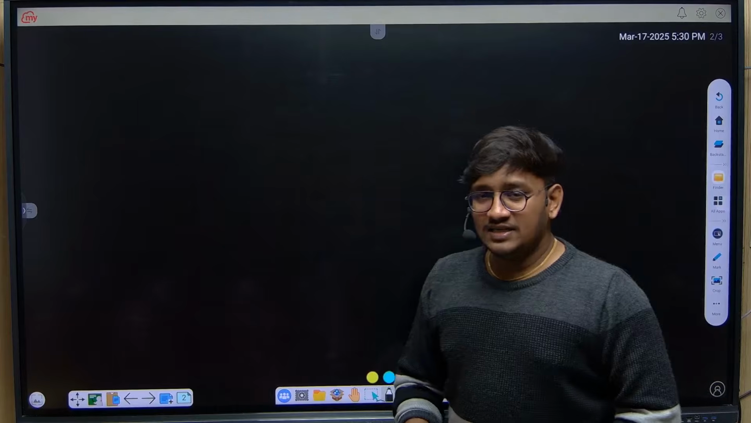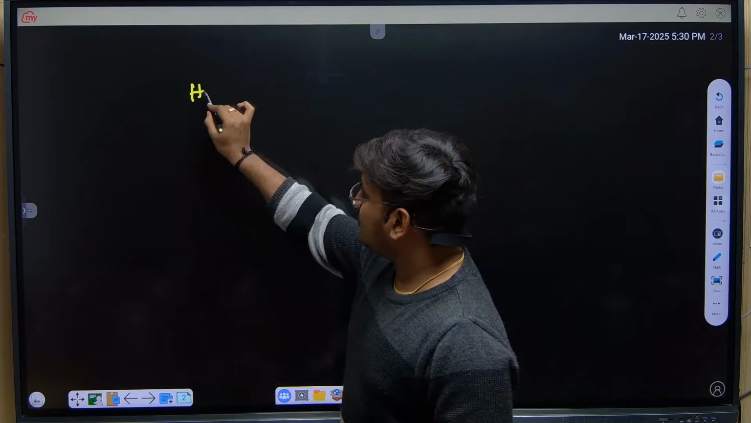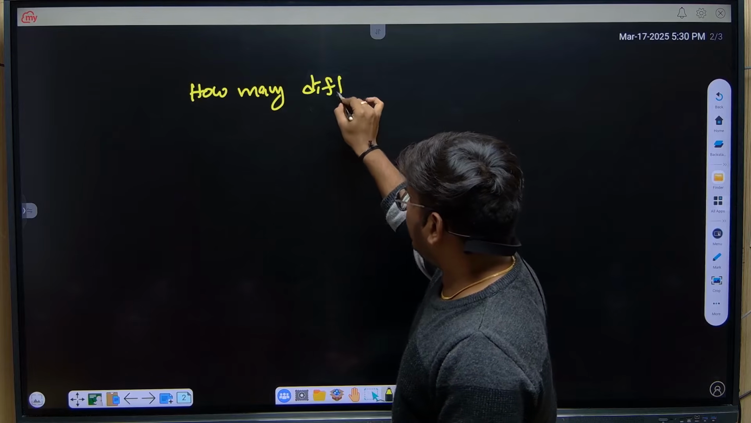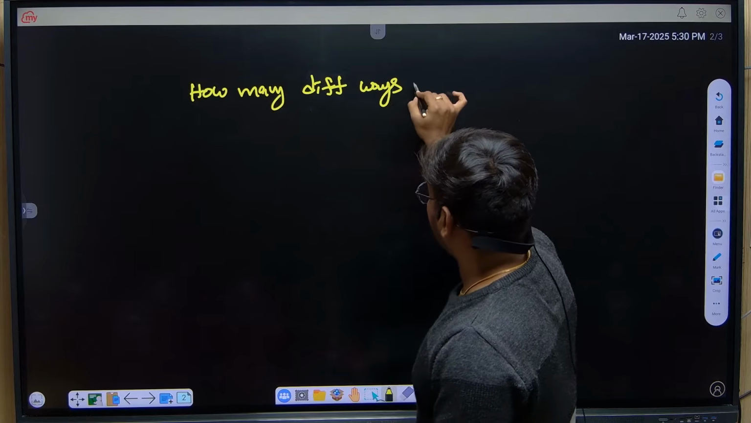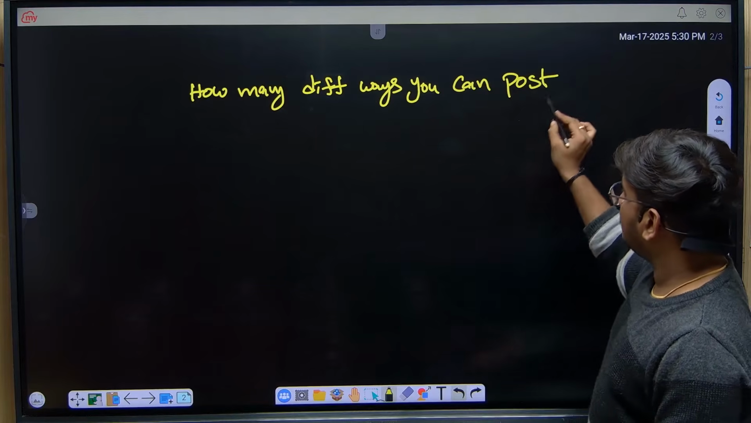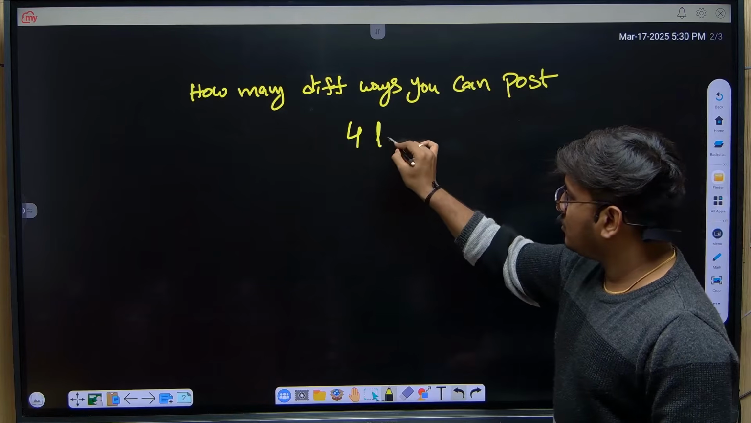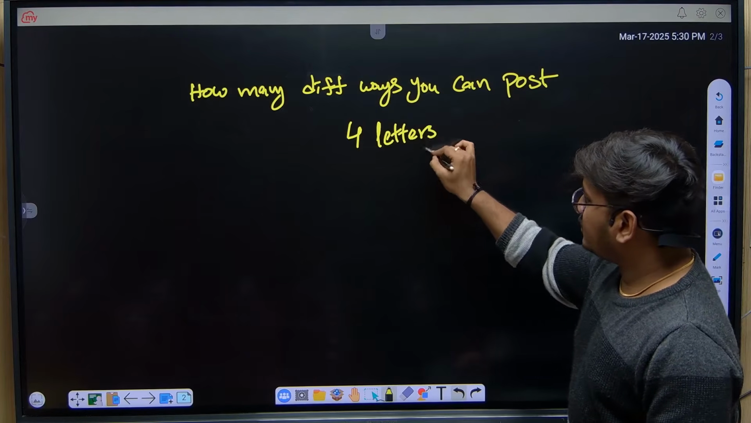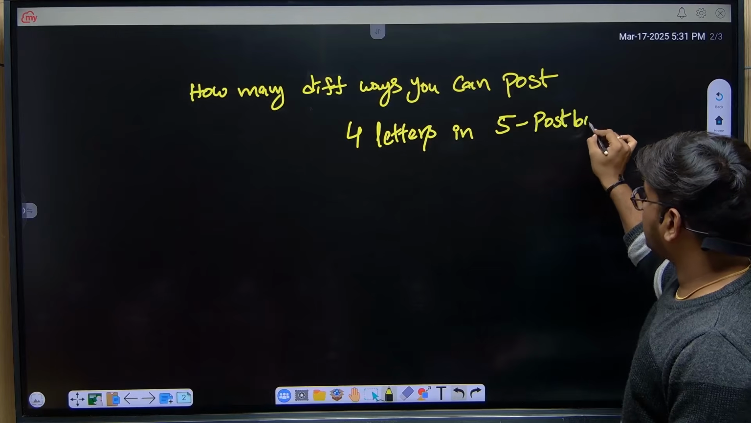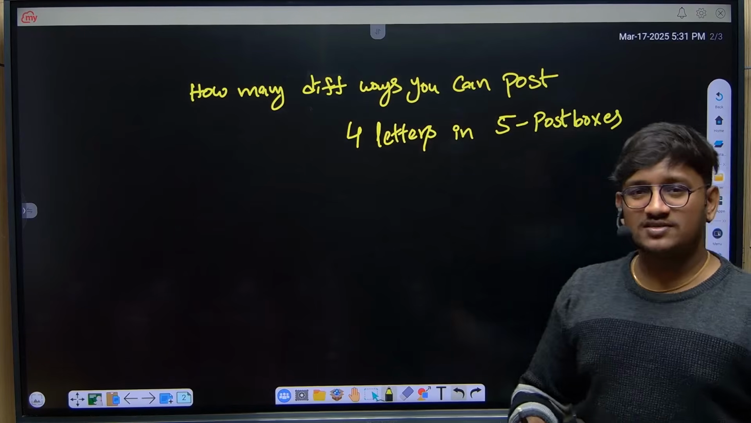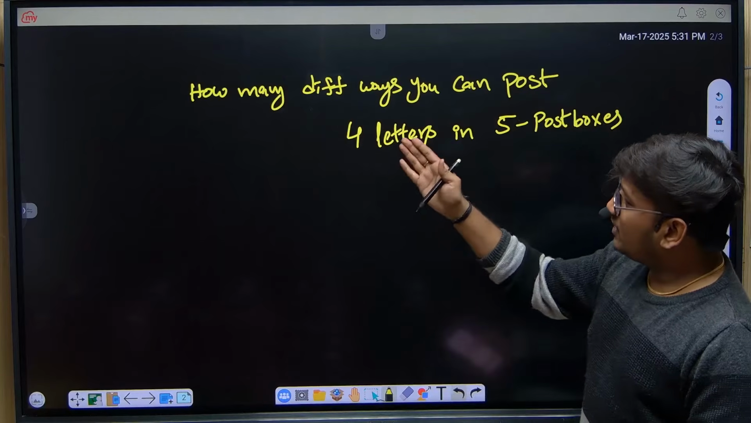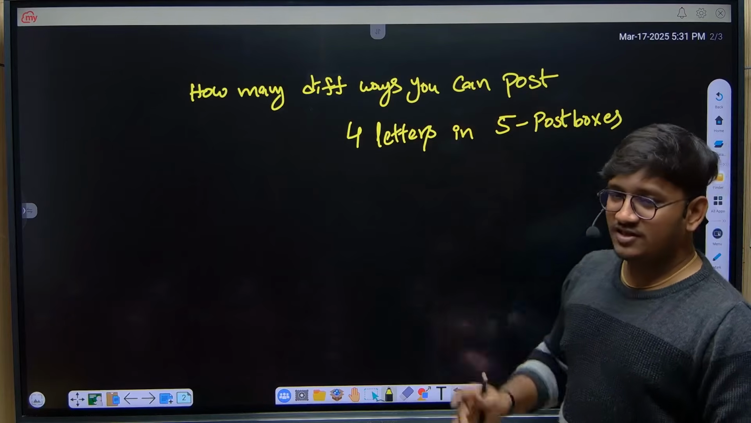Okay, let's say the question is, how many different ways can you post 4 letters in 5 post boxes? This is the question which was asked in one of the previous exams. So, in how many different ways can you post 4 letters in 5 post boxes?